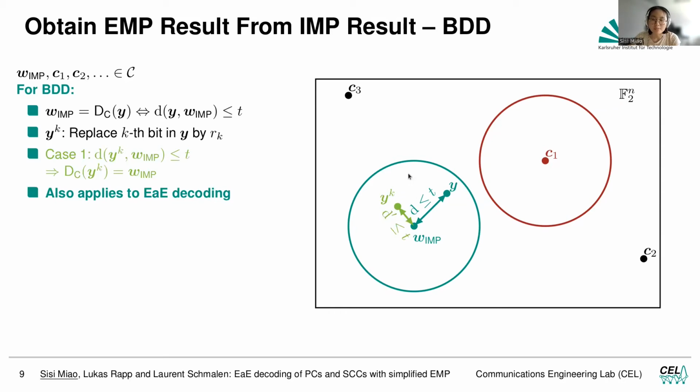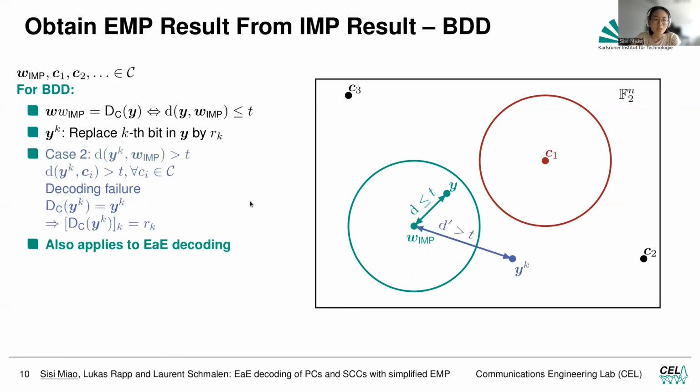So there will be several cases. This is the first case. If we change 1 bit in y, the distance between yk and w_IMP may change, but if it is still smaller or equal to t, then we know the decoding result of yk will still be w_IMP. And this also applies for error-and-erasure decoding. That's a simple case.